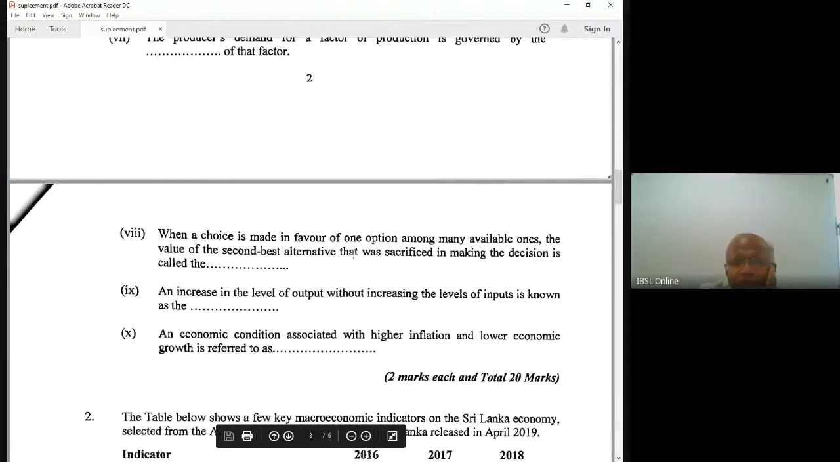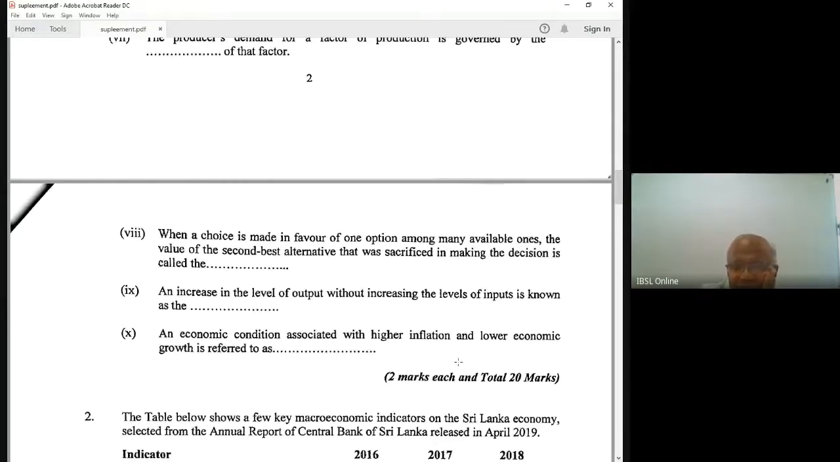When a choice is made in favor of one option among many available ones, the value of the second best alternative that was sacrificed in making the decision is called opportunity cost. Second best alternative, cost of foregone option.